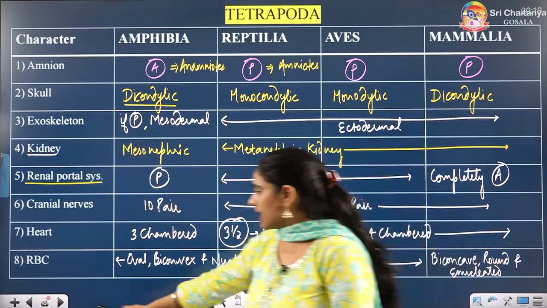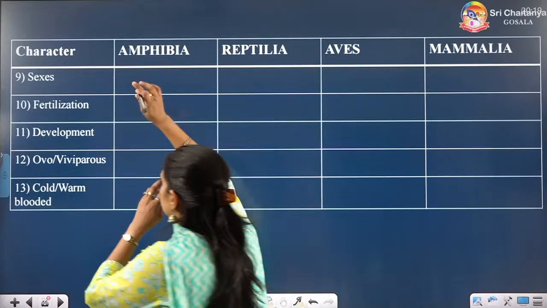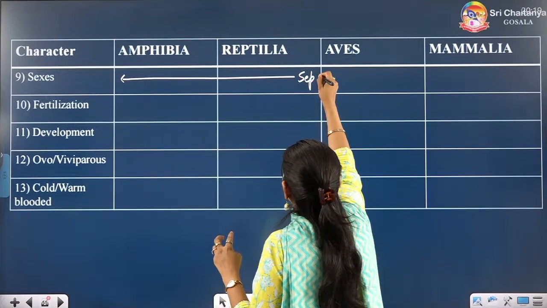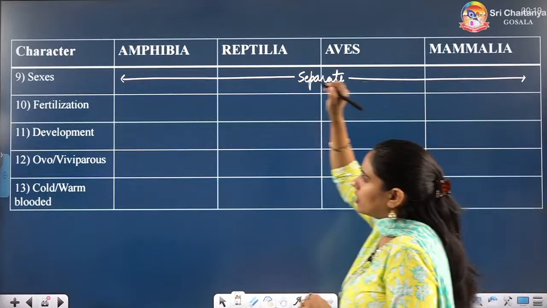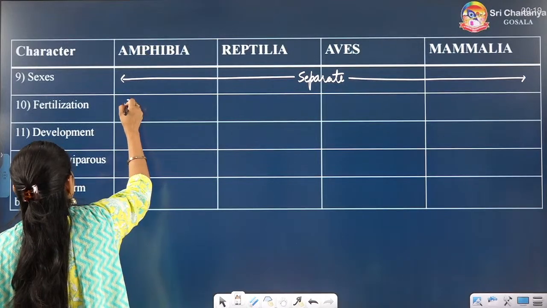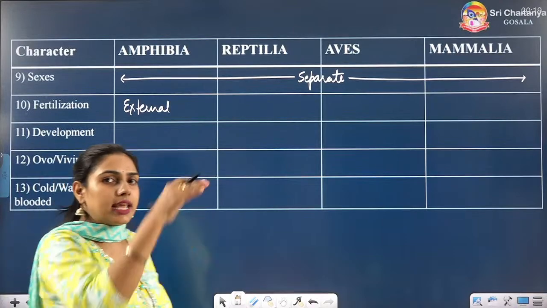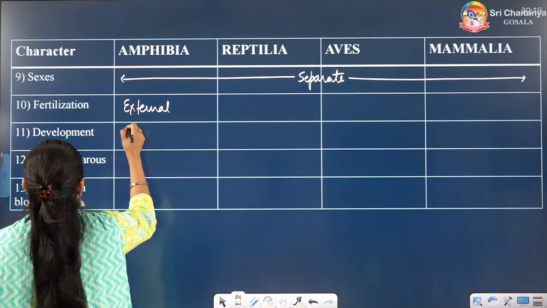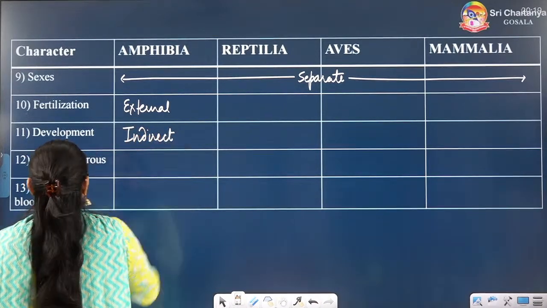Talking about the next feature. The next feature is sexes. They are separate in all. That means all are unisexual. Fertilization, you have to remember about amphibia. It is external fertilization, and you have seen the fish-like larva of the amphibia, the tadpole. So if a larva is forming, that means indirect development.